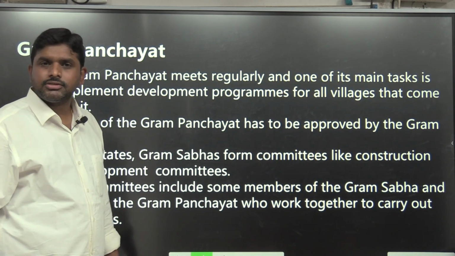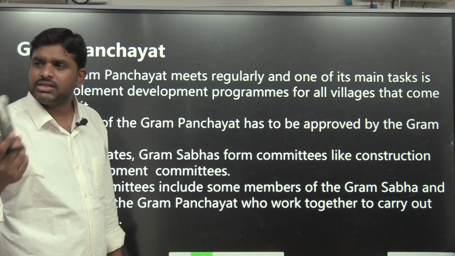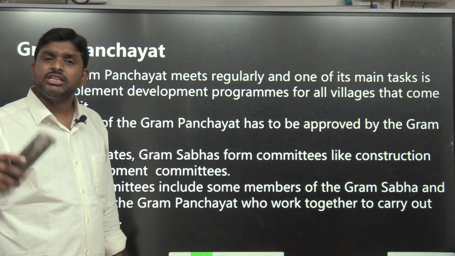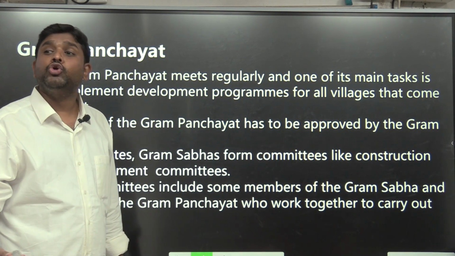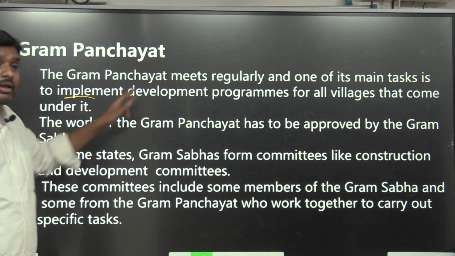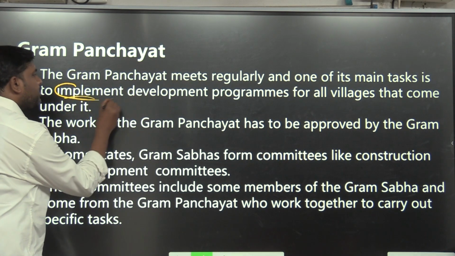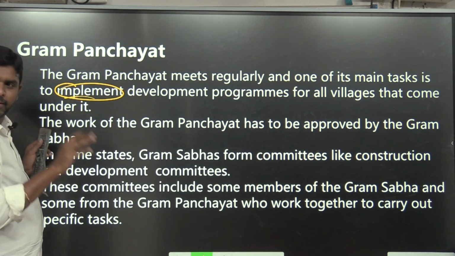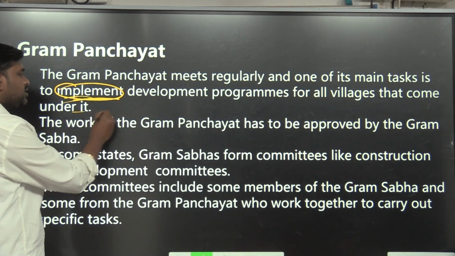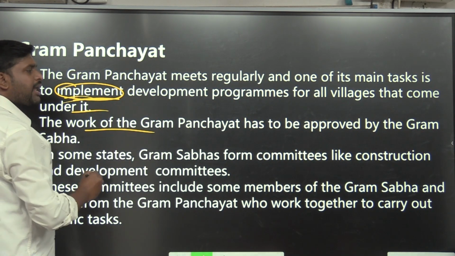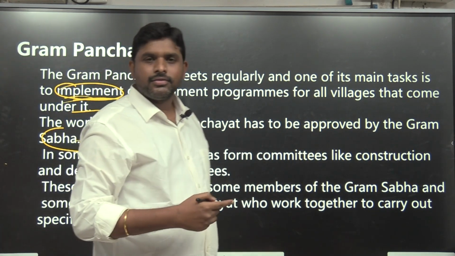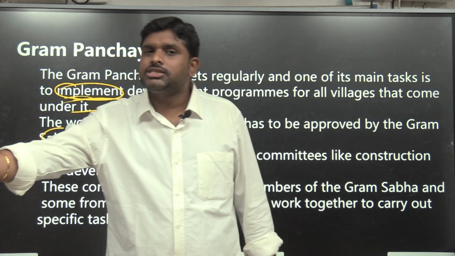All the ward members and the Sarpanch together are called the Gram Panchayat. These people will be implementing. These people will be in action. Their main task is to implement. They implement development programs for all the villages that come under it. The work of the Gram Panchayat has to be approved by the Gram Sabha. So the implementer is the Gram Panchayat.